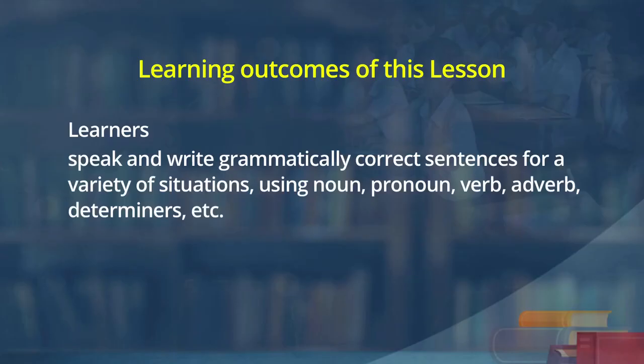Learning outcomes of this lesson: you will be able to speak and write grammatically correct sentences for a variety of situations using noun, pronoun, verb, adverb, determiners, etc. We have today learned past perfect and past tense in context, and something may be lingering in your mind: why past perfect and past tense together?